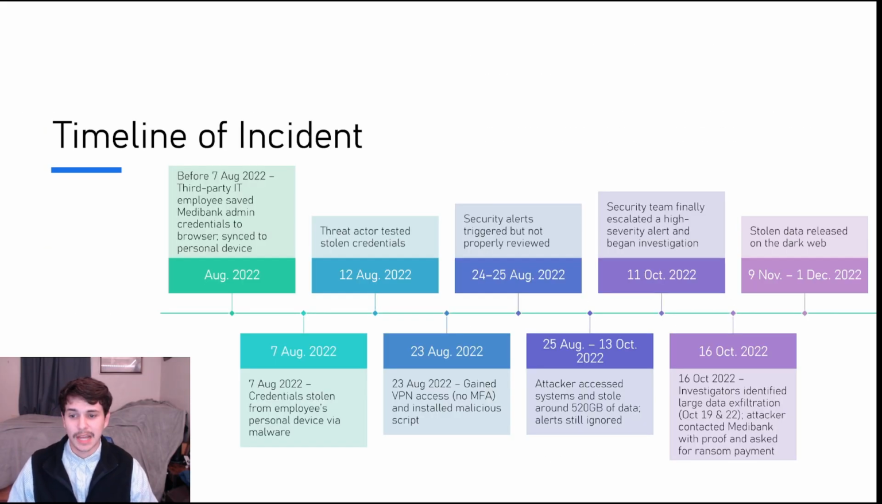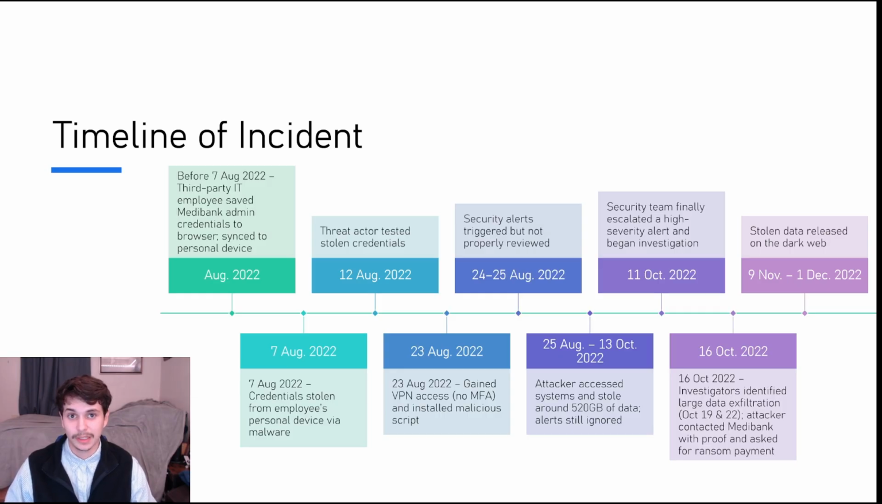Taking a quick look at the timeline of the event, I'm going to just go through here. Of course, first it started when these credentials were synced. Then they were retrieved by an attacker via malware. Next, they tested the stolen credentials. Then they gained access to the VPN and installed a malicious script to basically go in and extract all this data. Security alerts were triggered, and they just weren't looked at. And attackers were able to steal up to 120 gigabytes of data, and these alerts were still being ignored.